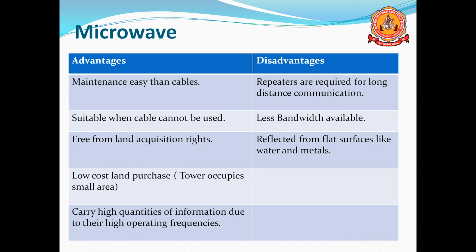Low cost for land purchase. If you use cables throughout, wherever the cable goes you have to purchase the land. But if you use the microwave, only two towers are required. Only to place the tower do we require a small amount of area, and that will reduce the cost.